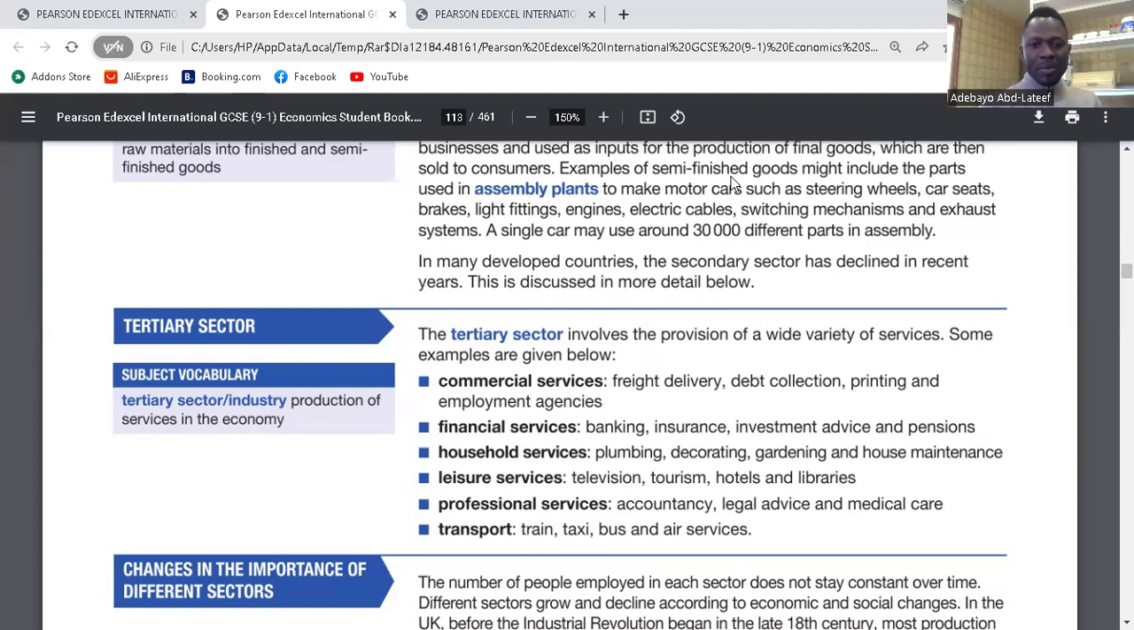So examples, they make commercial services like freight, debt collection, employment agency, financial services like banking, household services like plumbing, decorating, gardening, house maintenance, leisure services like tourism. Professional services like accountancy, lawyer, and the rest. Transport, train, taxi, air services, they are all in the tertiary sector. Clear?